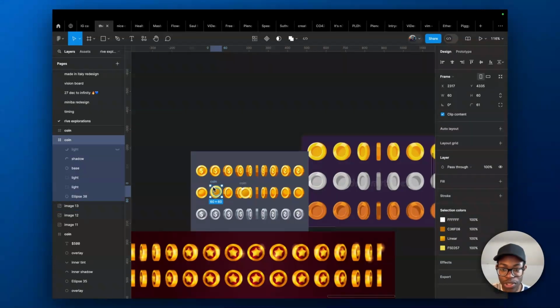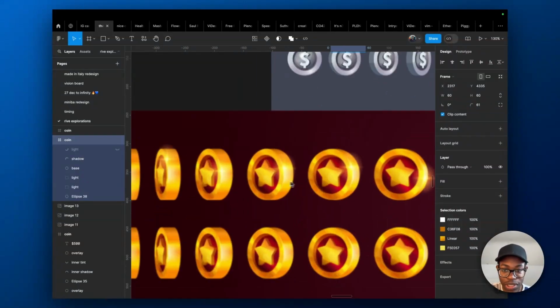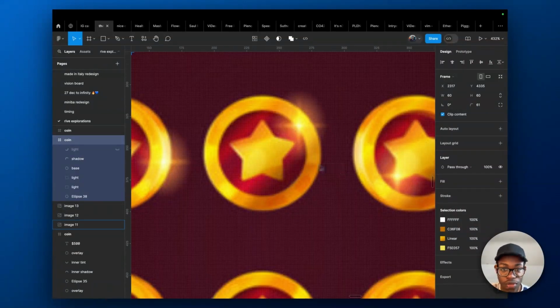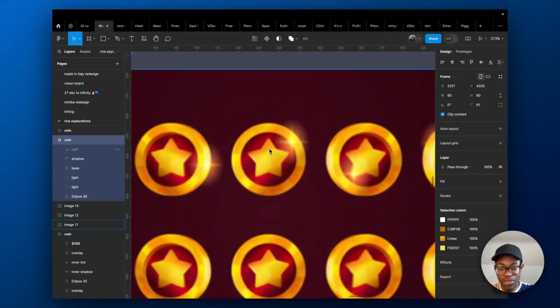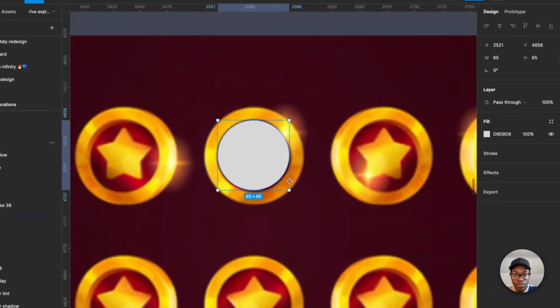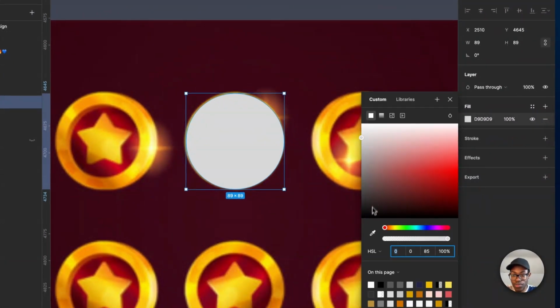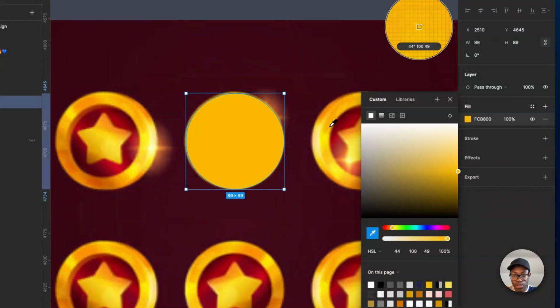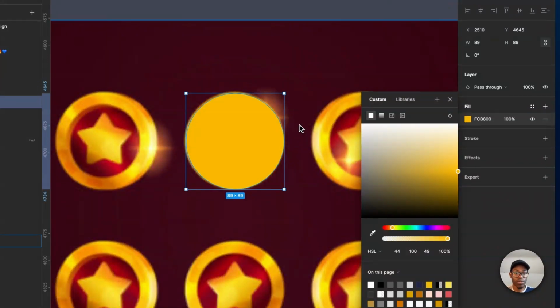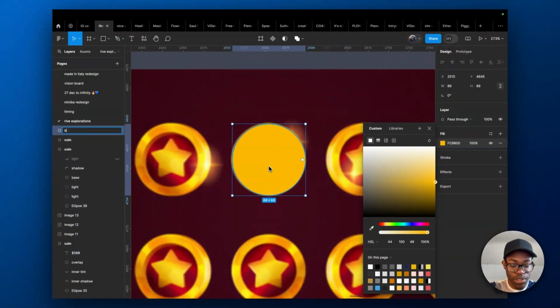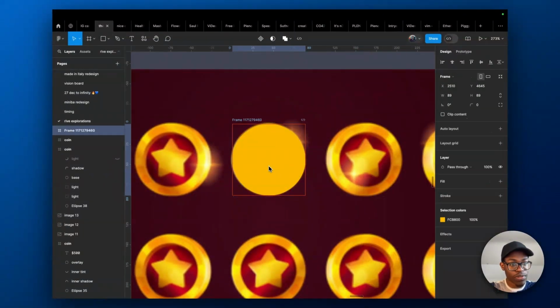So we're going to recreate one again. I'm looking at this one. It'll be a nice challenge to show you how I approach this. So let's start. I'll press O, so O for the circle. You're going to give it a color like orange. It's going to be the base background color. And then you can call it base. You can also call it star coin frame. So that's it.